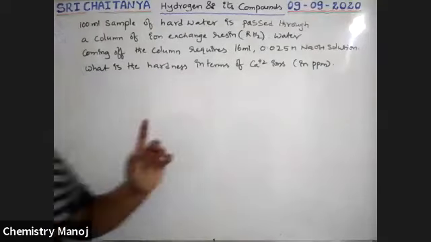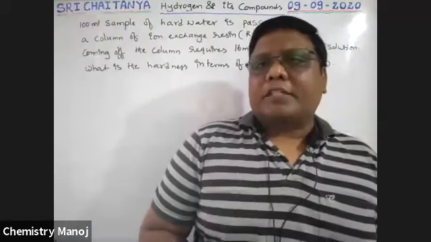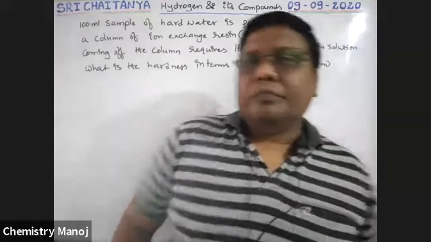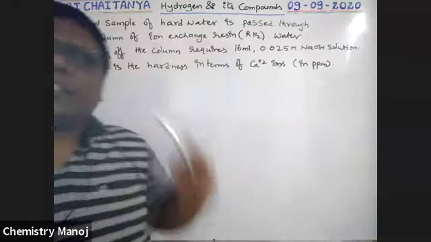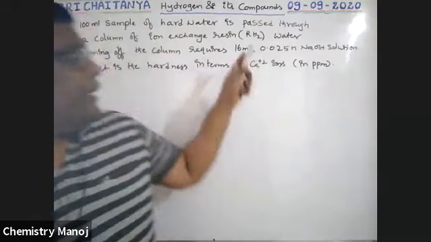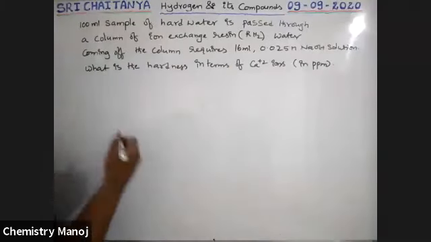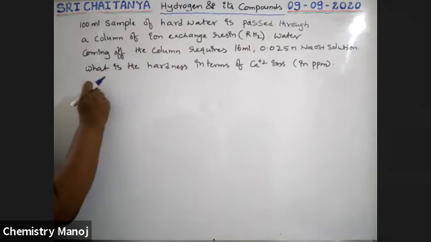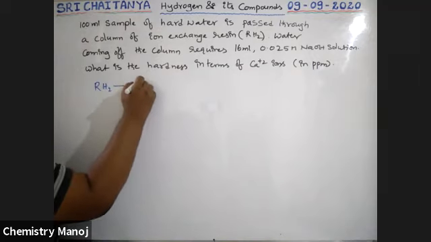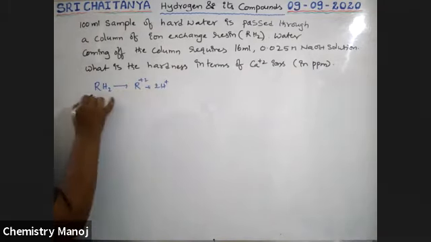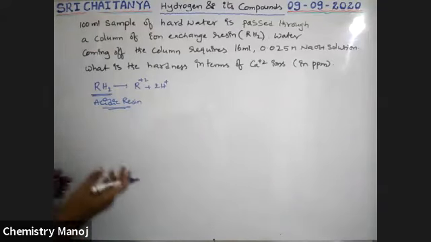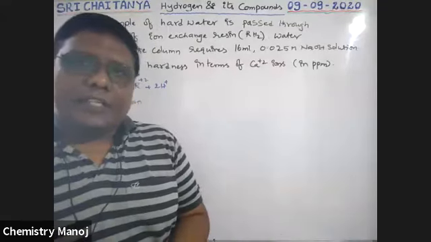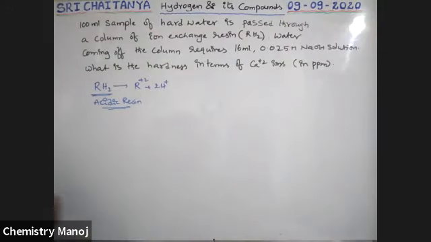It is a question, boys. It is a previous mains bit. Let us observe. See here, boys. Hard water is passed through ion exchange resin. That means it is RH2, which is nothing but R plus 2 H plus ions. Therefore, it is an acidic resin. So that means cations are exchanged here.